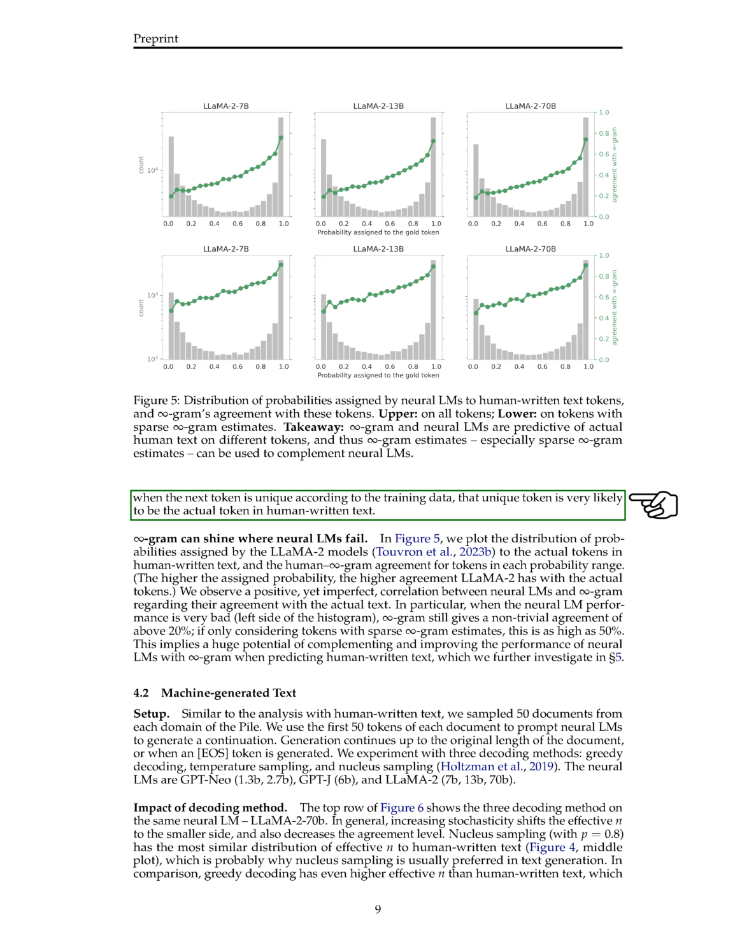This suggests that when the training data points strongly to a specific next word, that word is very likely to be the correct one in human-written text.